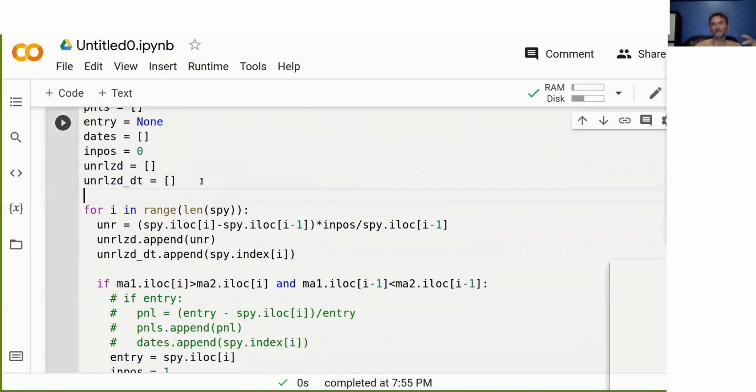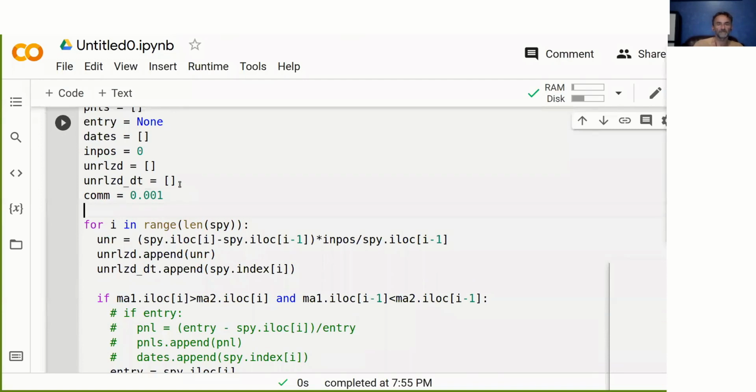how to incorporate commissions. Let's say every time we make a trade, we have commissions of 10 basis points, or 0.1%. So we can say commission equals 0.001, which is effectively 10 basis points.